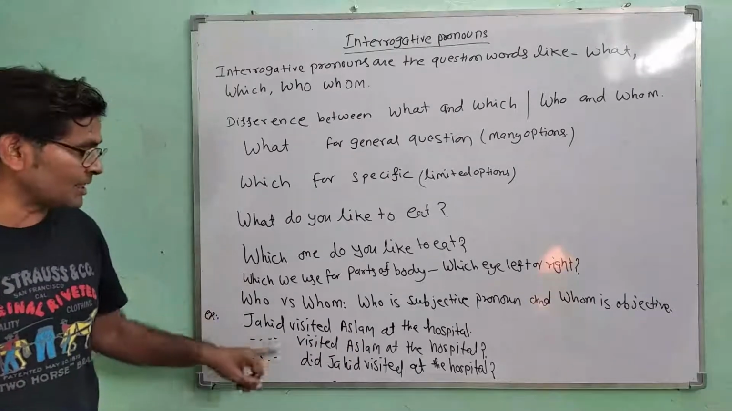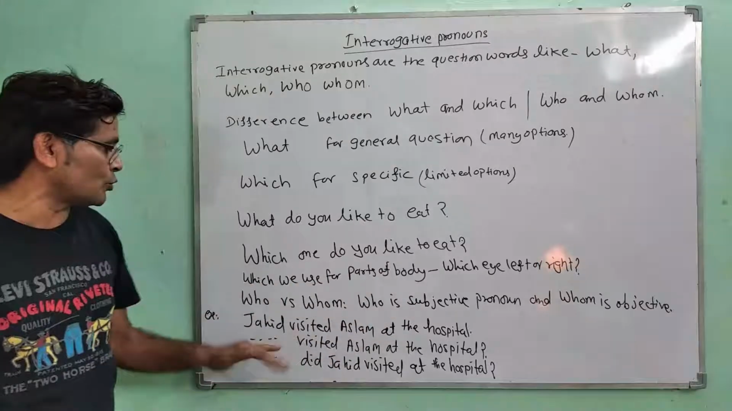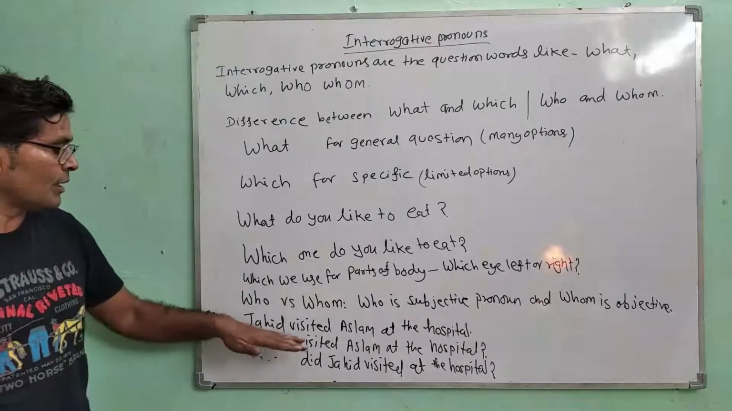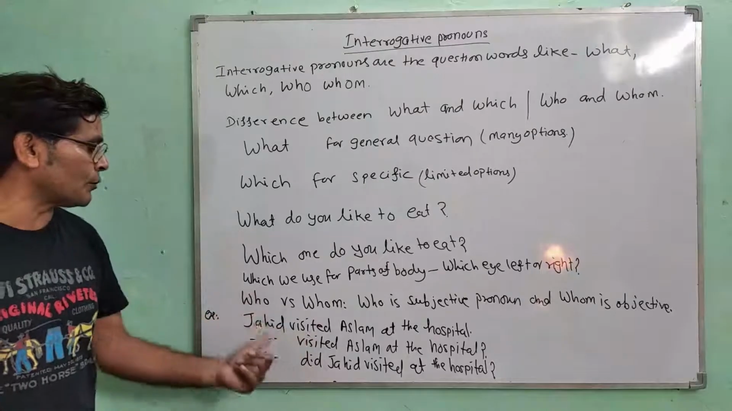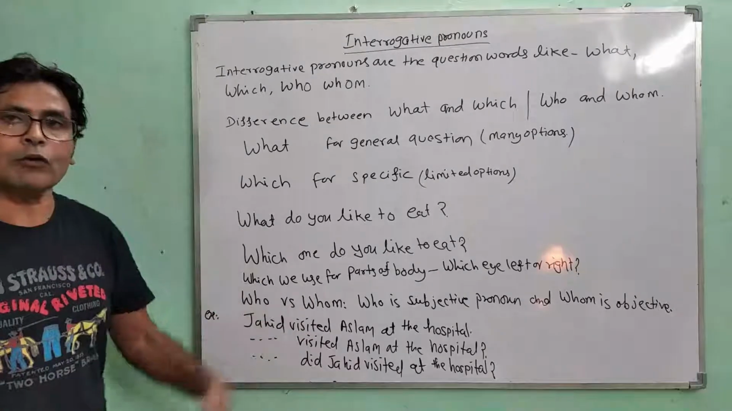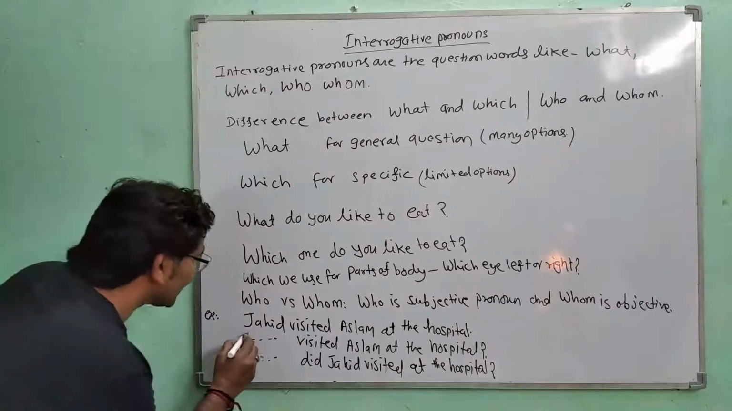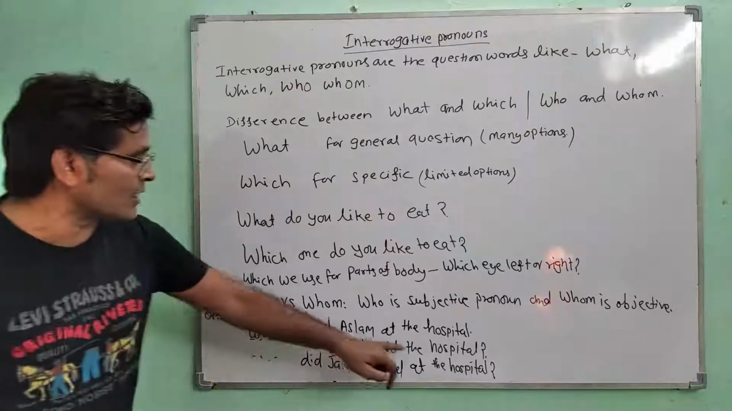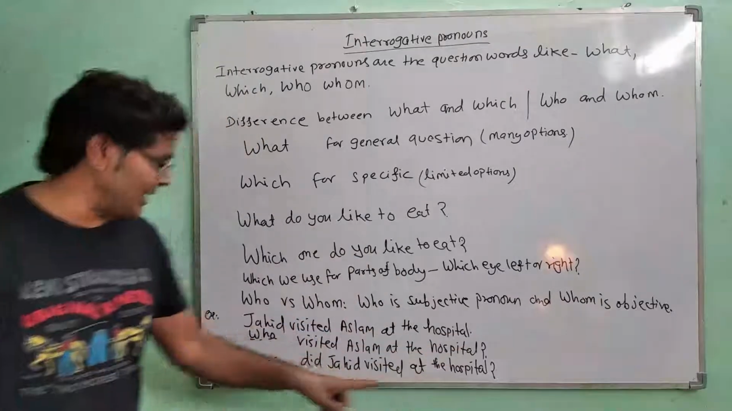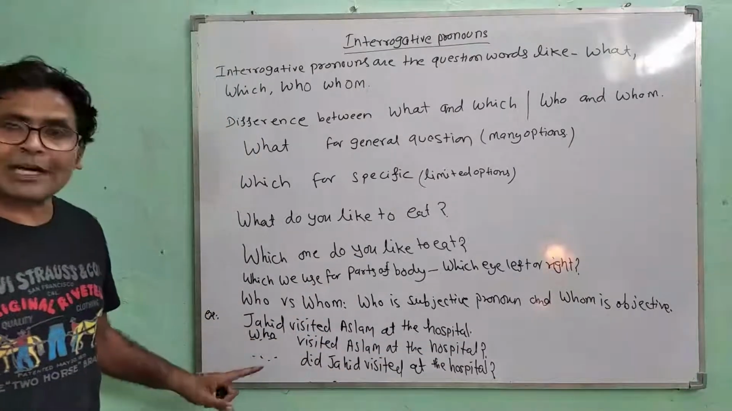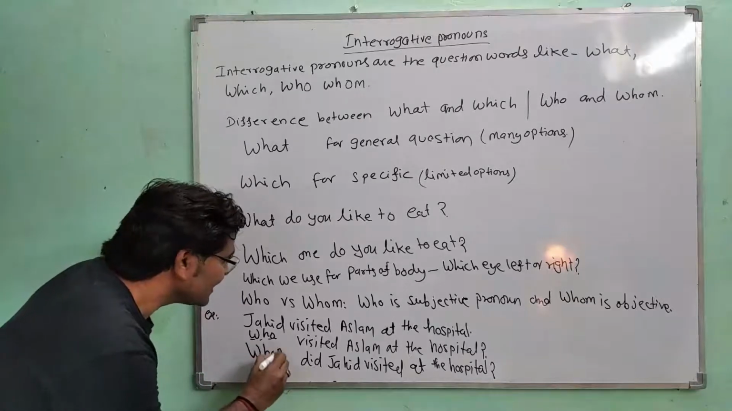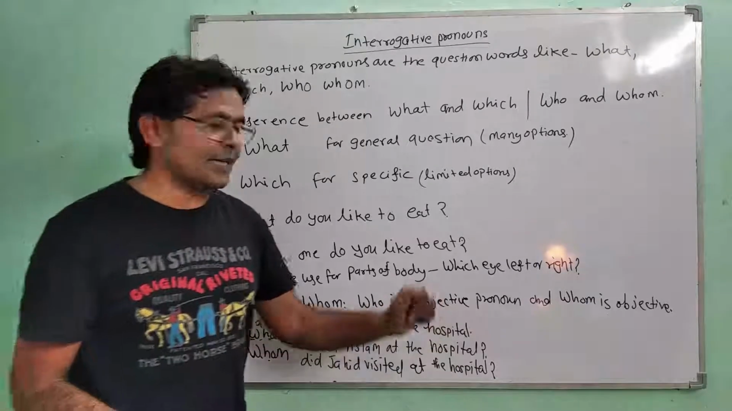If we repeat this sentence again and we want to use who and whom, in the first sentence, what would be the correct pronoun from both of them? Who or whom? Who would be the correct pronoun, because Jahid visited. So who visited Aslam at the hospital? And in the last sentence, what would be the correct pronoun? Whom. So whom did Jahid visit at the hospital?